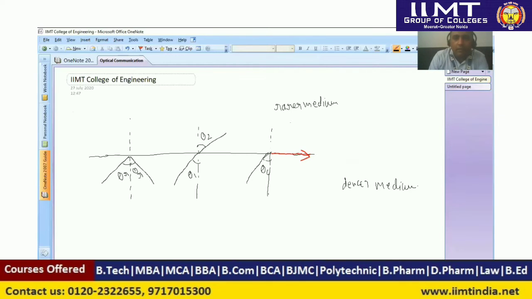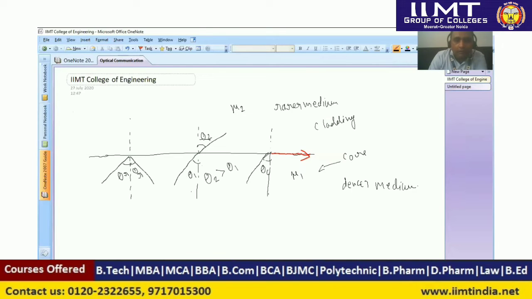So there are two media. One medium is the rarer medium and the second is the denser medium. Suppose the refractive index of this medium is mu2 and the refractive index of this medium is mu1. This is the core and this is the cladding. Now suppose we are sending a ray incident on this normal at an angle theta 1. So this ray will reflect away from the normal and the value of theta 2 is greater than theta 1.